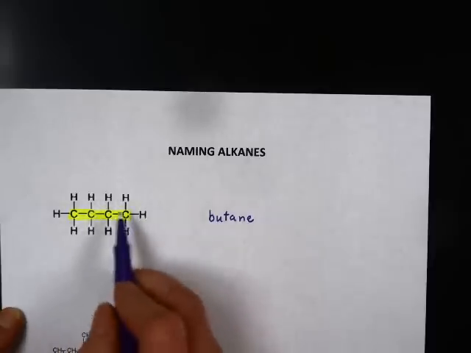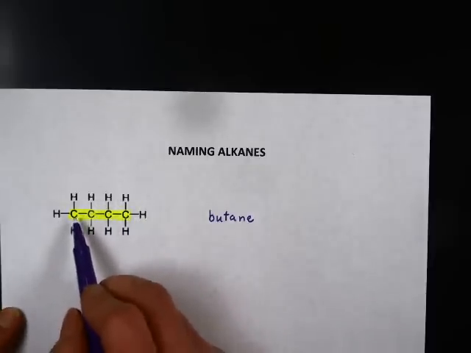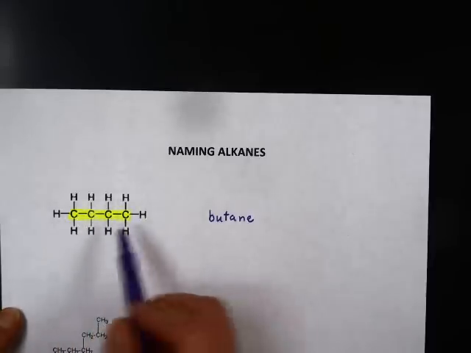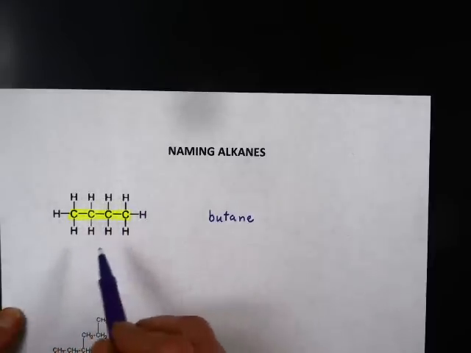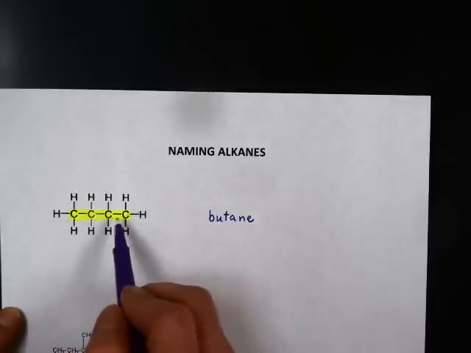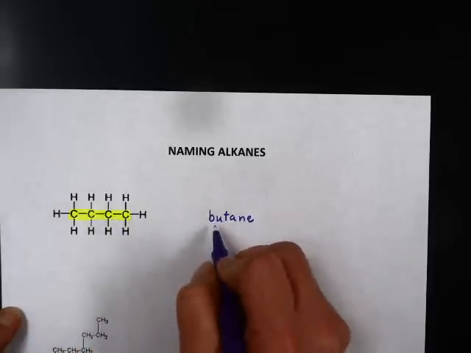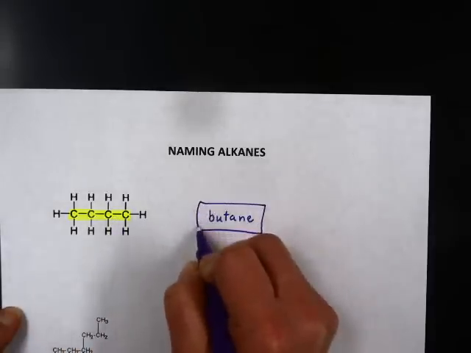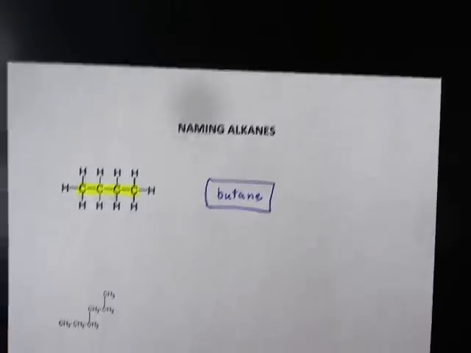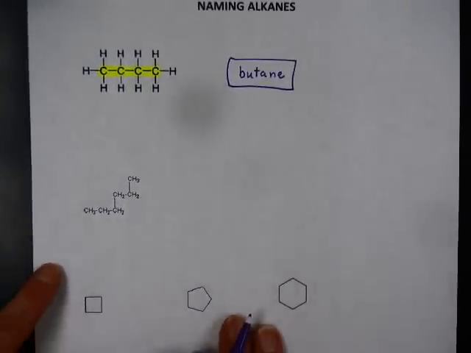Then we look to see if there are any other groups attached to the longest carbon chain, and there are not. Hydrogens don't count as a group. So this is just a simple alkane with nothing attached, and we would name it butane. How about this example? Let's take a look at the next example.